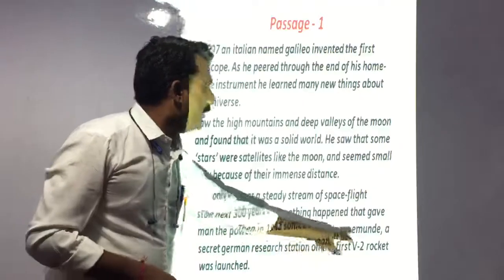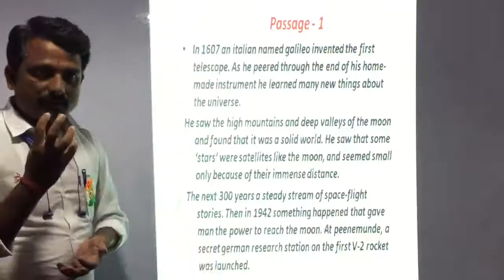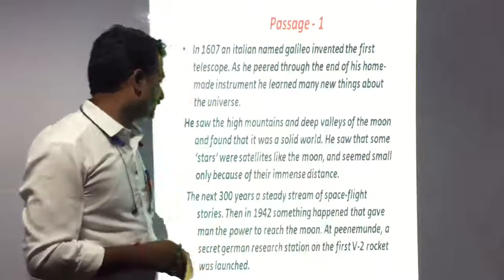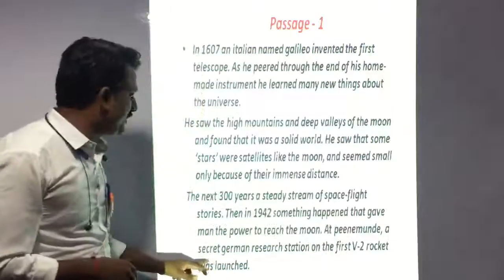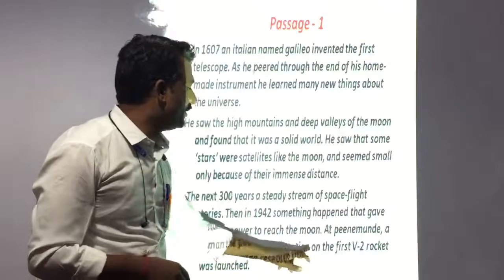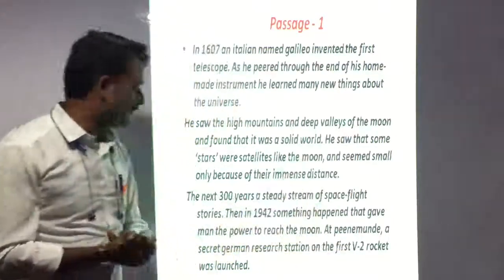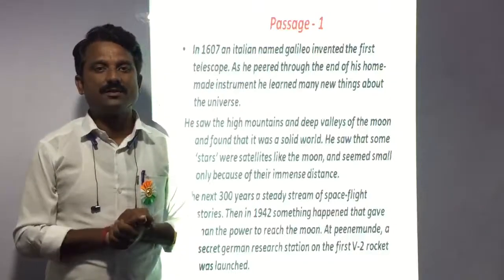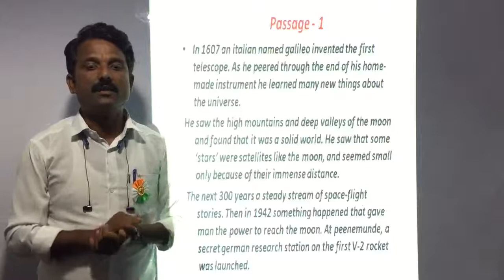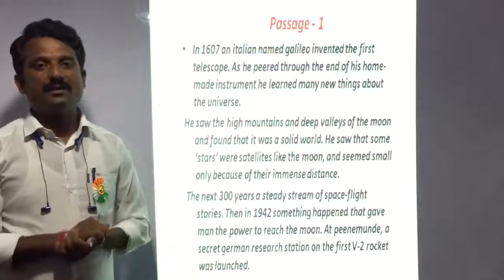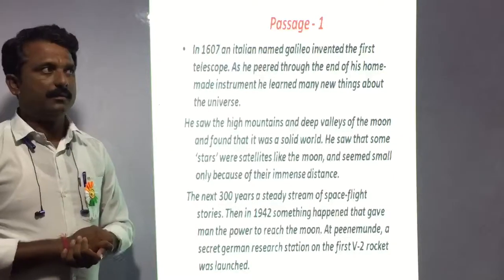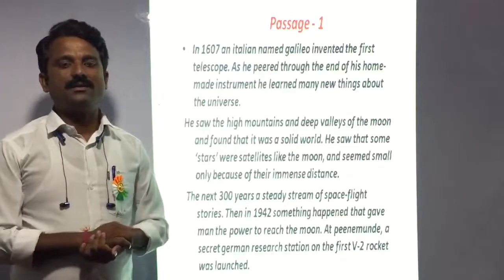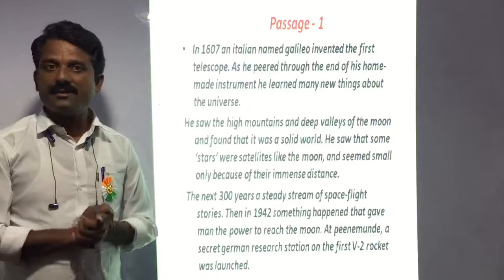At Peenemünde, a secret German research station, the first V2 rocket was launched. The V2 rocket was launched first from Peenemünde Research Center, which is located in Germany.